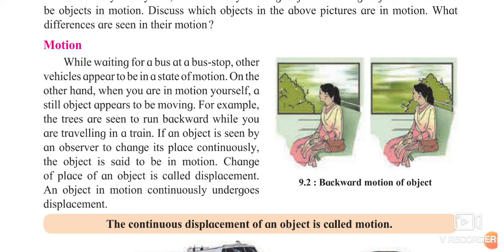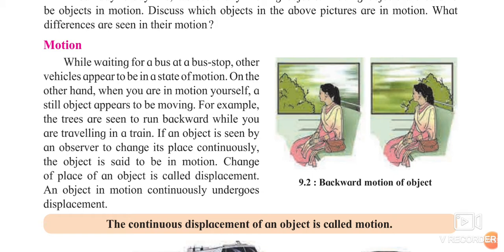So, if an object is seen by an observer to change its place continuously, you can say it is in motion. If you are the observer, you are observing it, and if you feel that it is changing its place, it is moving, that time only you can say it is in motion. So, change of place of an object is called displacement. Now, in this word displacement itself, you will get the definition. Placement means what? Yes, placement means something about place. Displacement means what? Changing the place. So, what is meant by changing the place? Changing the place of an object is called displacement.